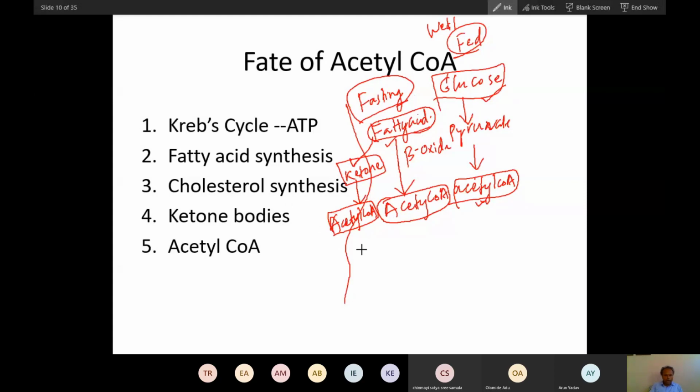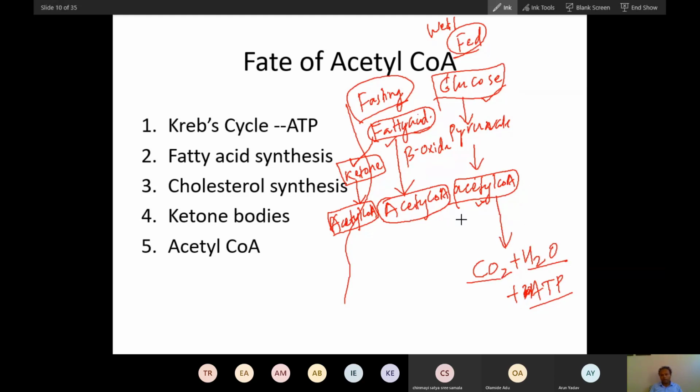Now, this acetyl coenzyme A in fed condition will completely change, converting into carbon dioxide, H2O and ATP. I am not writing the number of ATP.